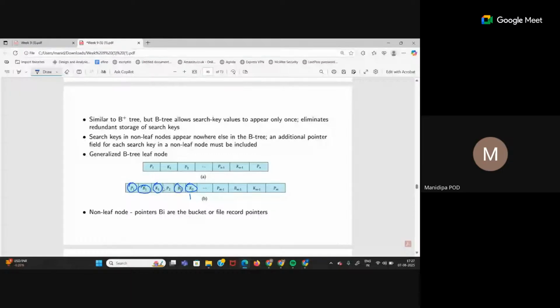Right, the record pointer. Okay, what are they saying? Pointer BI at the bucket or file record. Okay, just the opposite. K is the key value, K1, K2, like this, K m minus 1. If there are m minus 1 number of keys, then what is the order of the tree?